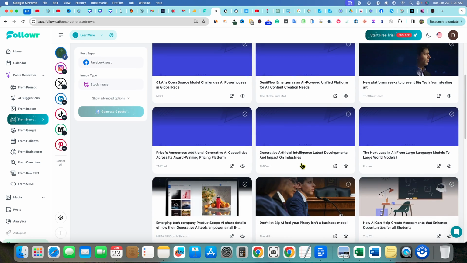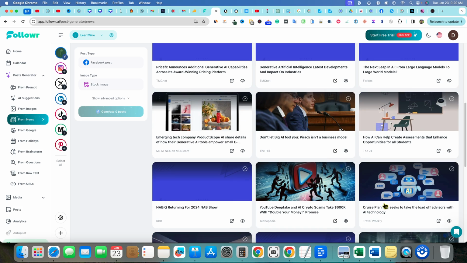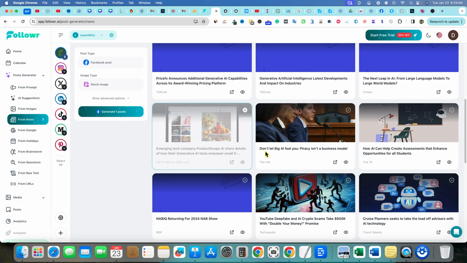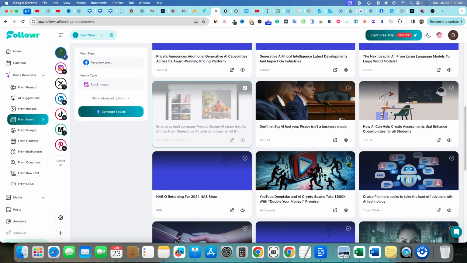It says new platforms seek to prevent big tech from stealing art. This is pretty cool. It's finding a bunch of different news. Emerging tech companies, ProductScope AI share details of how their generative AI tools empower, how AI can help create assessments that enhance opportunities for students, YouTube deepfake and AI crypto scams. Those are things that people are interested in, right? So let's see, we can go and check the link out. We can view more on this. We can check mark this. If we check mark that, we can check mark multiple posts at once. So this is going to be a feature that lets you create content very quickly. So let's just see what happens if we check mark two of these, right?